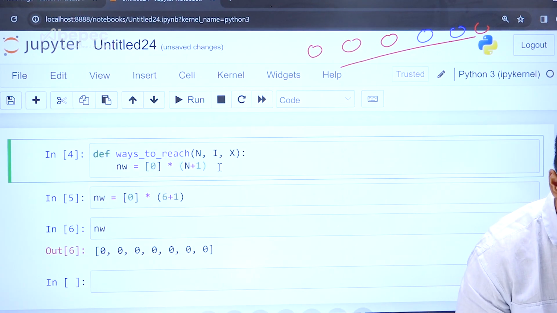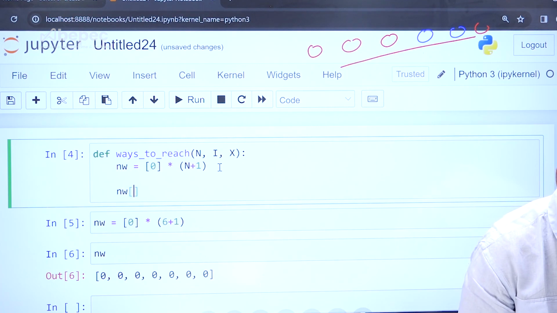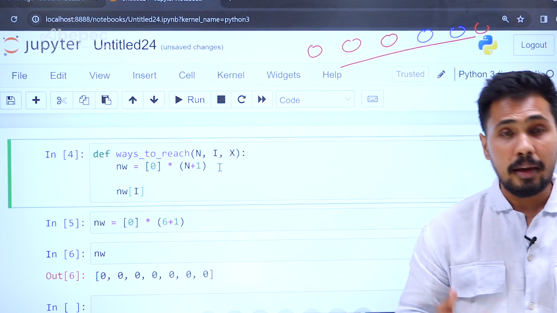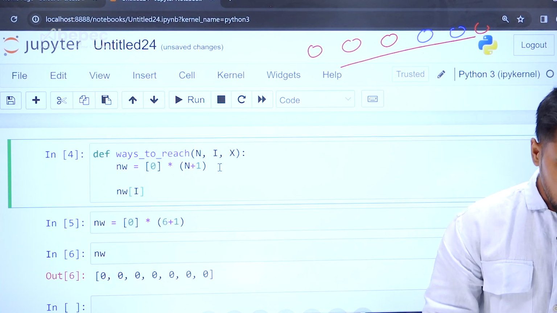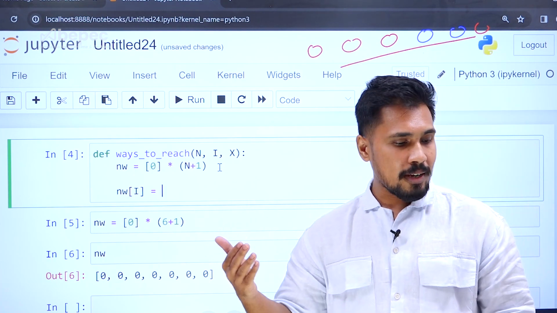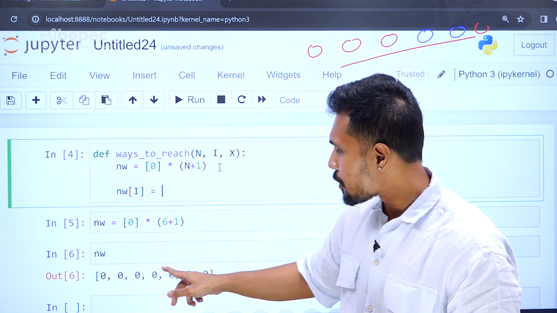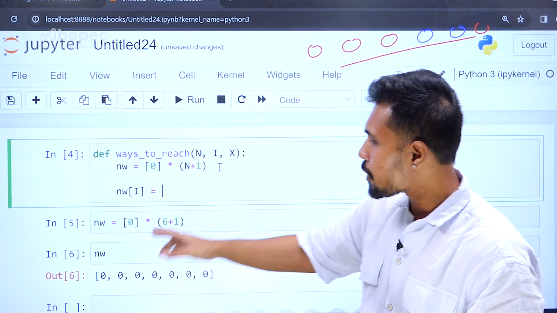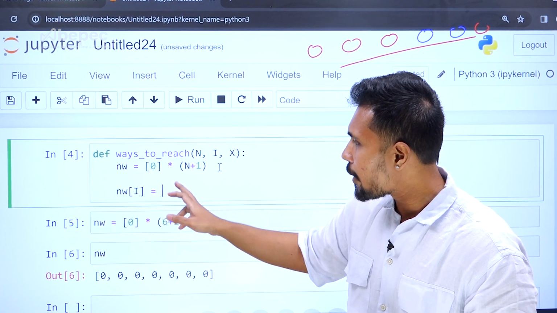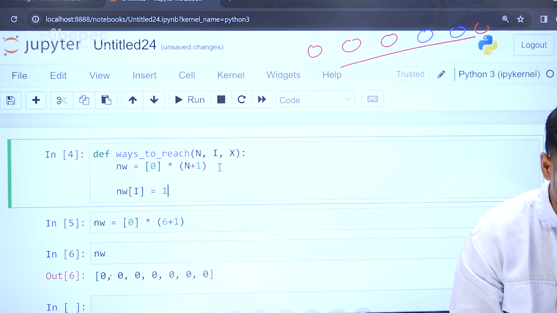Now I want to initiate the particular value of this array, which is my initial position. So NW of I is equal to 1. For example, if you give I as your initial position, it is 0, 0, 0, 0, 0. If I say your initial position is going to be 1, then at the first position we will record 1.